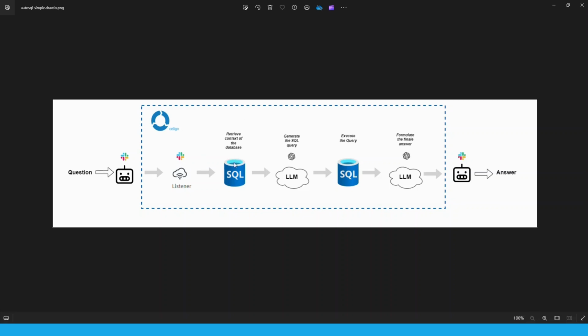Then we will retrieve the context from the database, like what is the table, what is the schema, what are the column names in the database. We will generate an SQL query, execute the query in the database, and formulate a final answer using the LLM again. And once we have a final answer, the app will again just send the answer to the original thread, and the answer will be a reply to the original question.